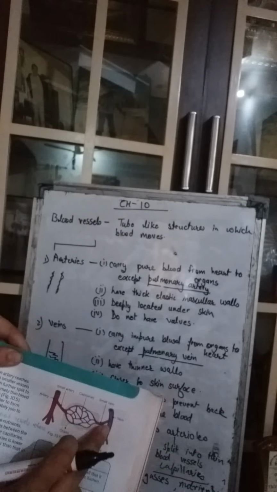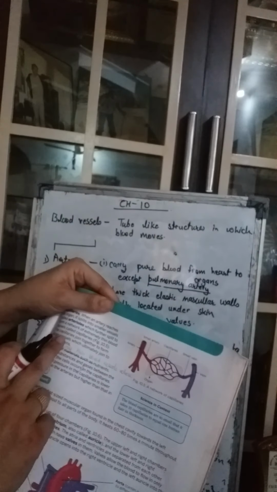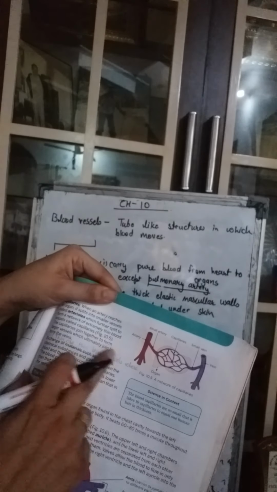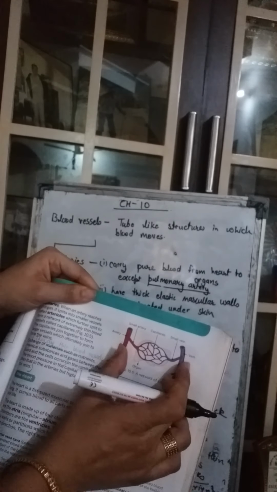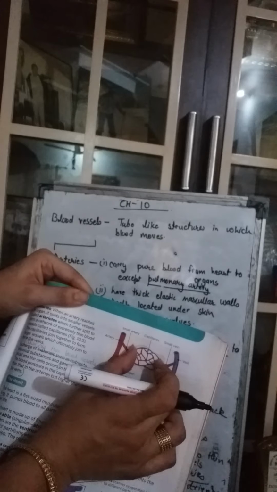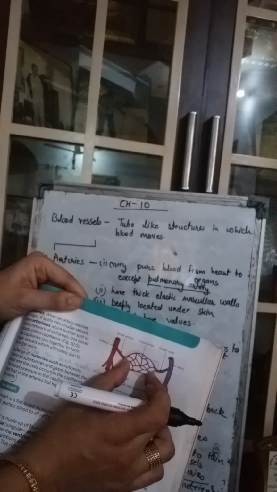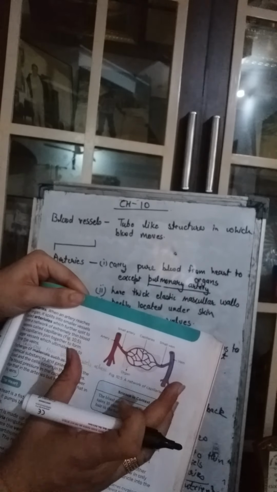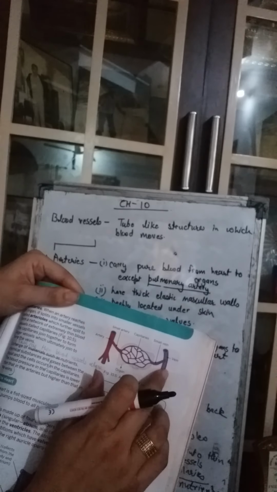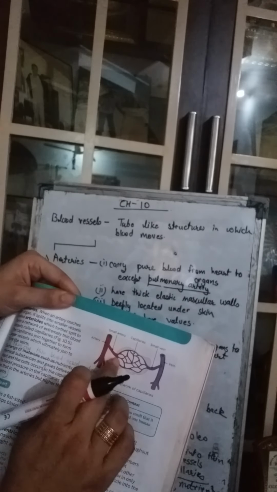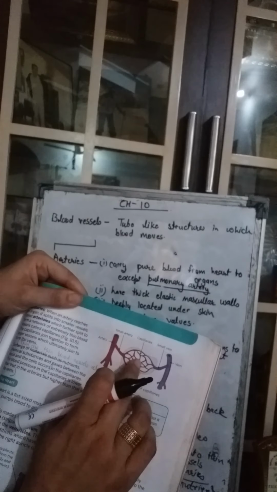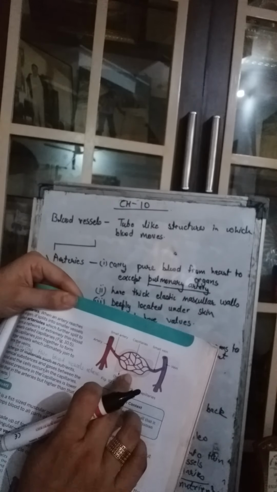See here it is written, the capillaries join to form larger vessels which ultimately join to form the veins. So between the arteries and the veins, these capillaries are situated. These are simply the split-ons of the arteries and the veins. And all the exchange of gases, all the exchange of nutrients, takes place in the capillaries.